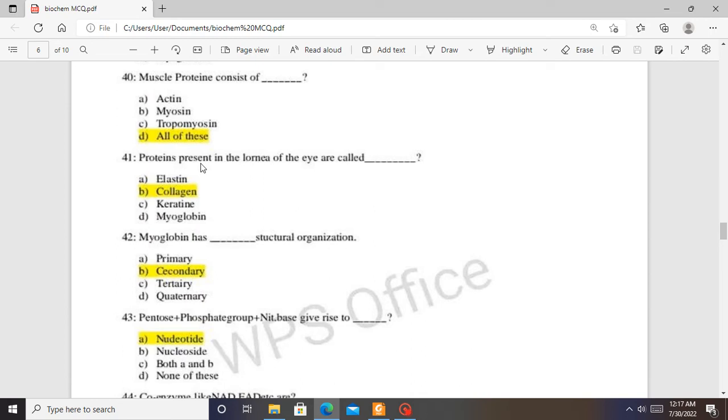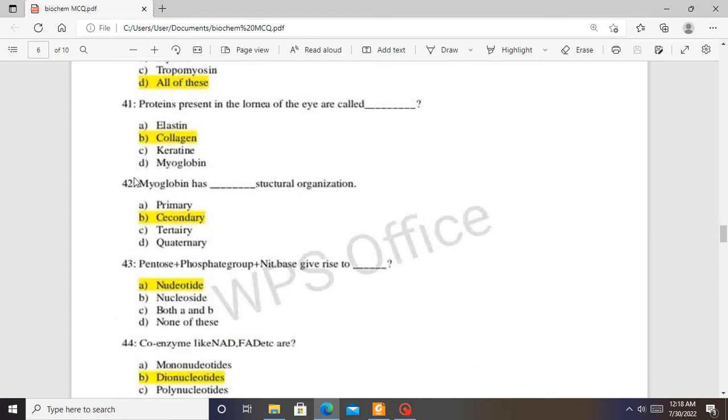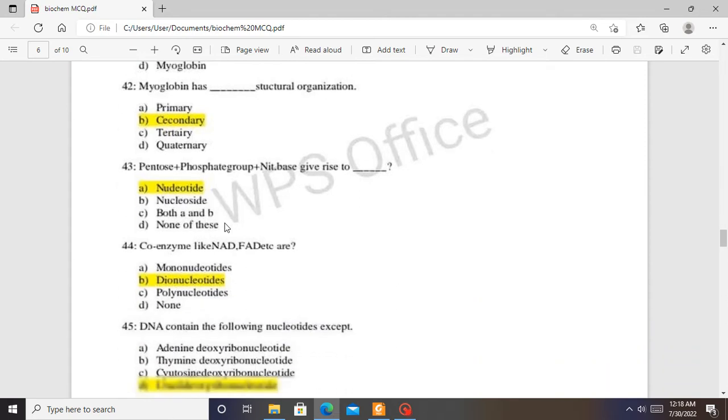Proteins present in the cornea of the eye. So the cornea of the eye has collagen fibers, or collagen connective tissue, that enable the eye to bulge, restrict, relax, and contract. So the answer to 41 is B, collagen. Myoglobin has a secondary structural organization. So myoglobin has a secondary structural organization.